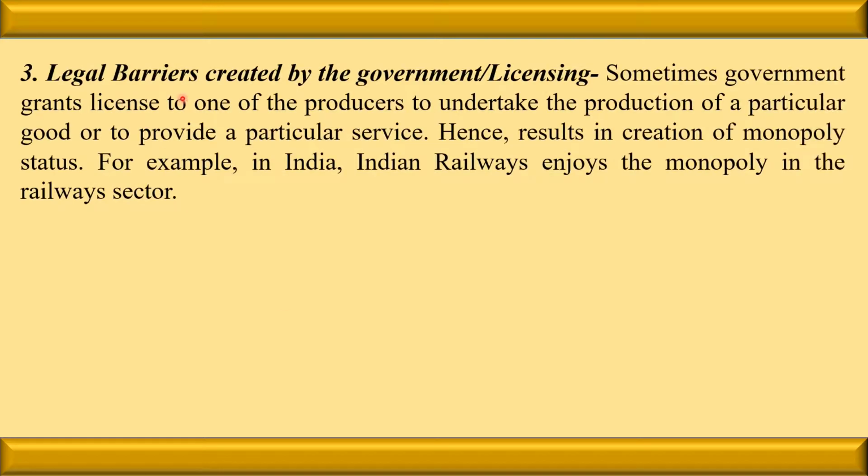Next is legal barriers created by the government, licensing. Sometimes the government grants a license to one of the producers to undertake the production of a particular good or to provide a particular service, hence resulting in the creation of monopoly status. For example, Indian Railways enjoys the monopoly in the railway sector. It means through the license also, the government restricts the entry.